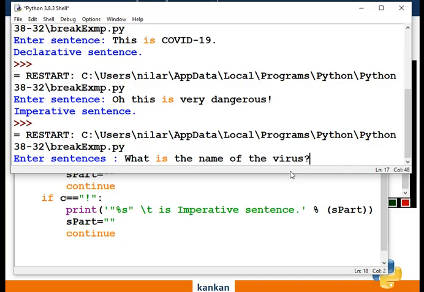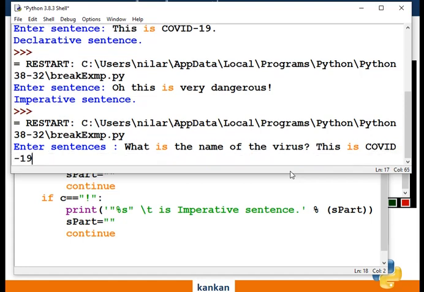This is my question. This is COVID-19. Oh, what is this? This is very dangerous. Very, very dangerous.